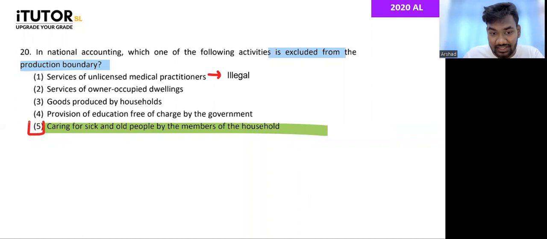Why not the fourth one? This is a productive service, right? Providing education free of charge by the government. It's a service provided by the government. So when the government provides education, it's there in GDP. Government provides healthcare, included in GDP. Government provides, let's say, transportation, you include in GDP, right? Just because it's given free, you can't say no. There is a cost to the government. Remember, expenditure approach under G.